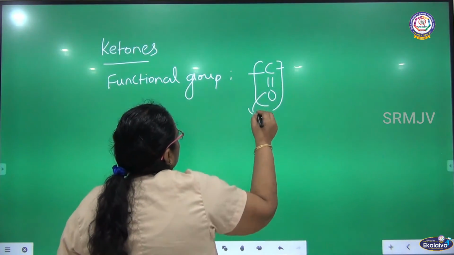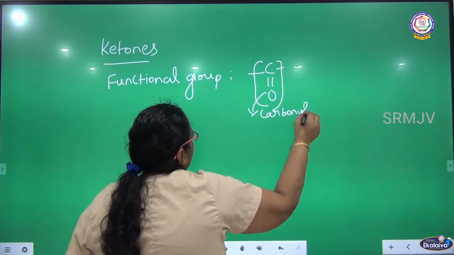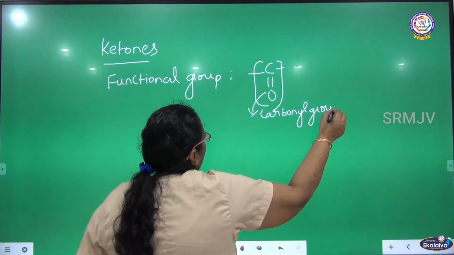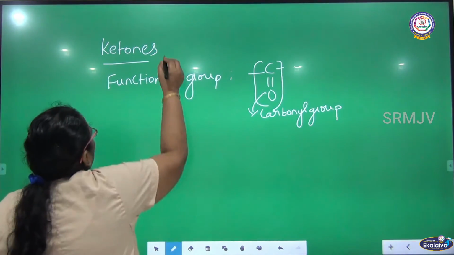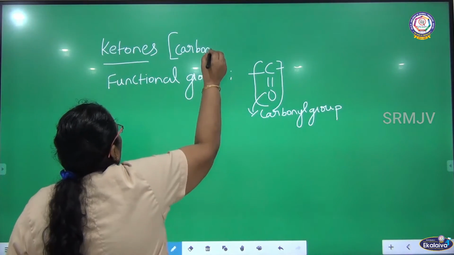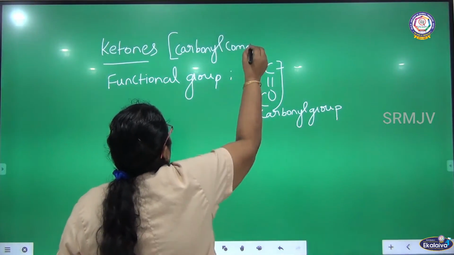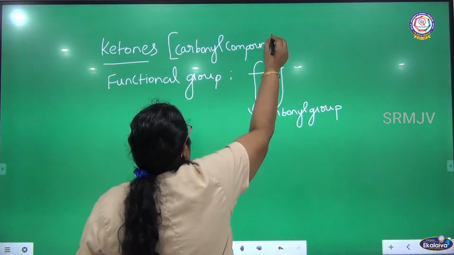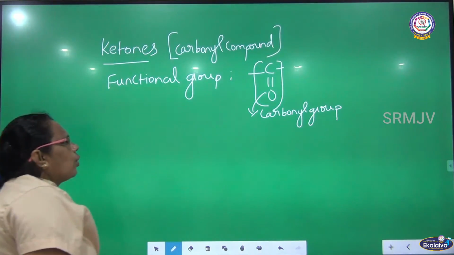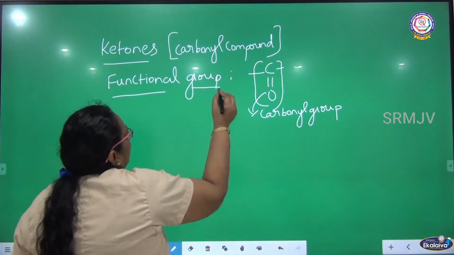This can be called the carbonyl group. So ketones also come under carbonyl compounds. They will have C double bond O in their structure. So the functional group of ketones is C double bond O, the carbonyl group.